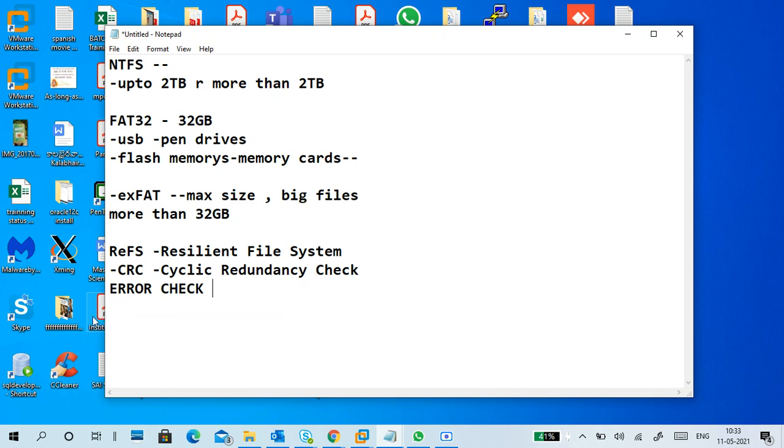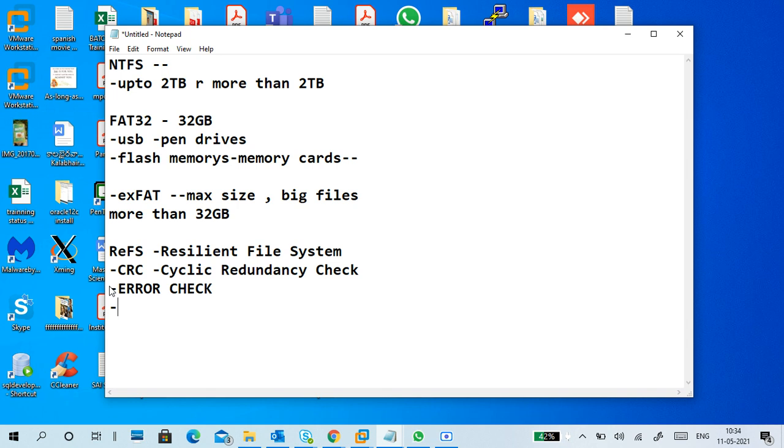What is the use of this CRC? It is a kind of algorithm, and it generates a code from your actual data only, and it will verify your data, make sure your data is not corrupted. That is what we call error checking, any errors in the data.